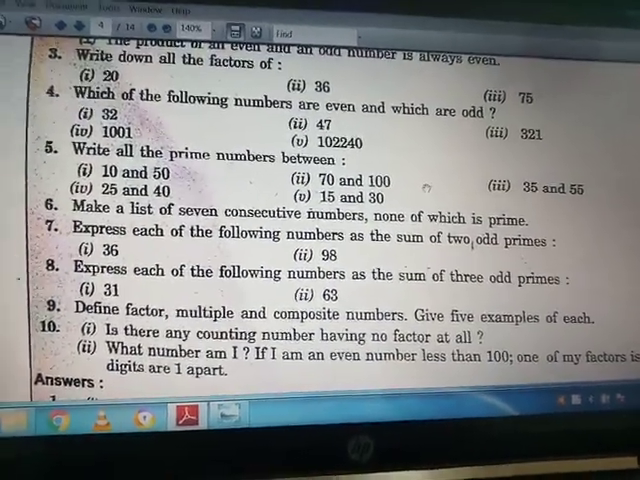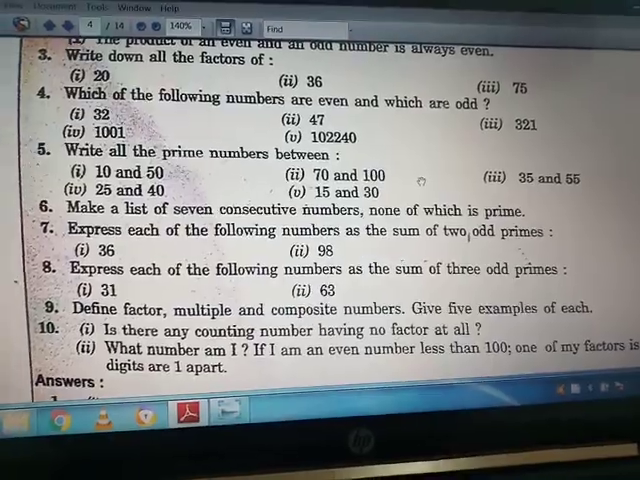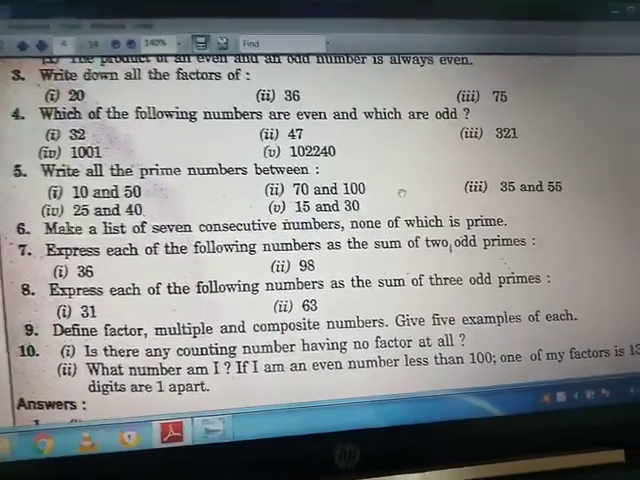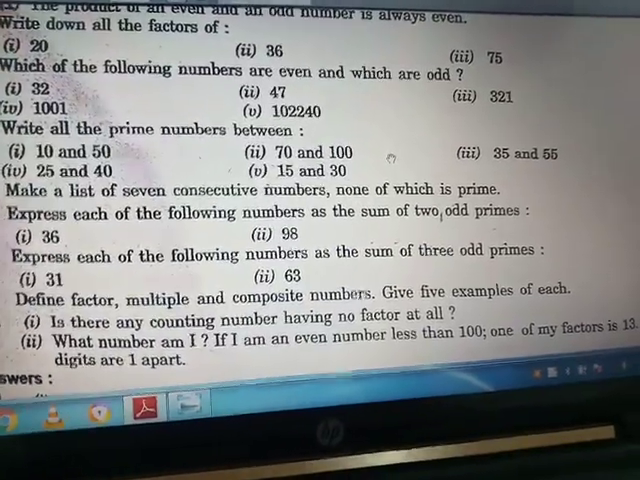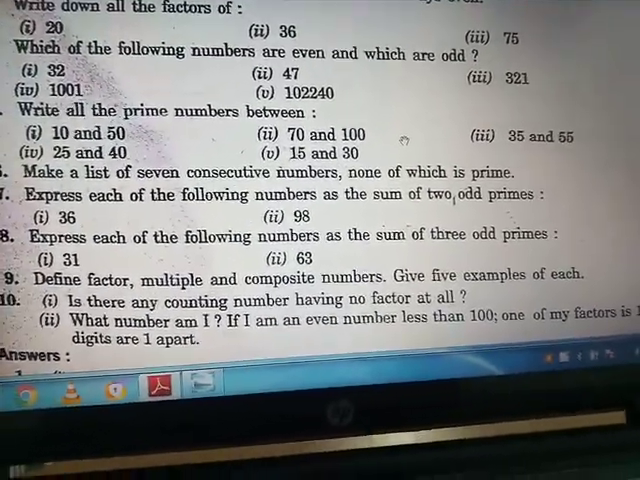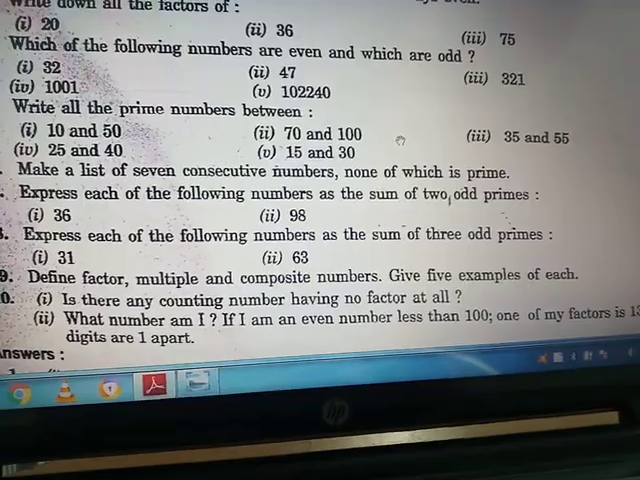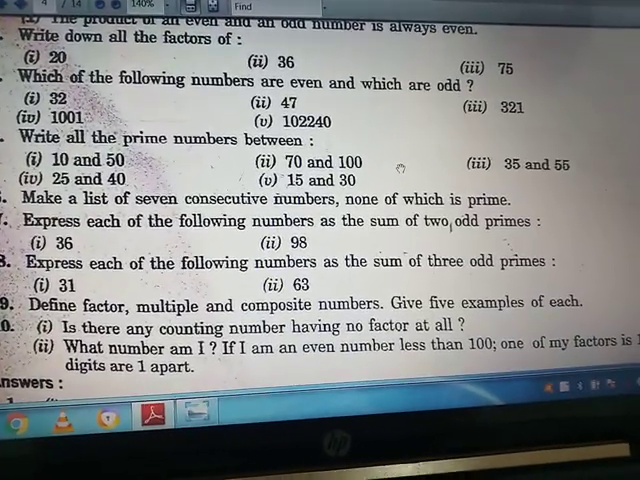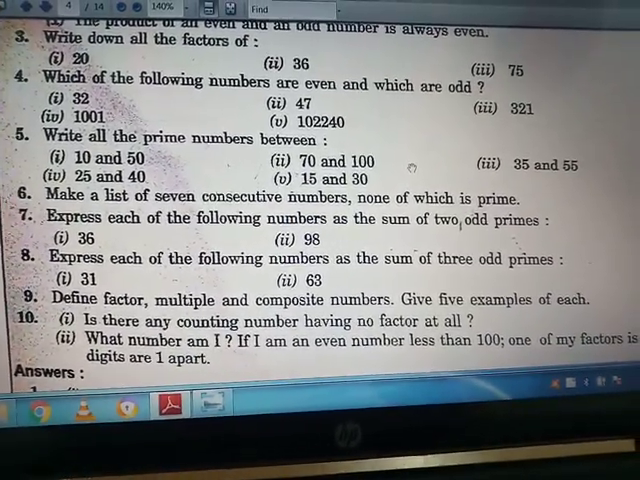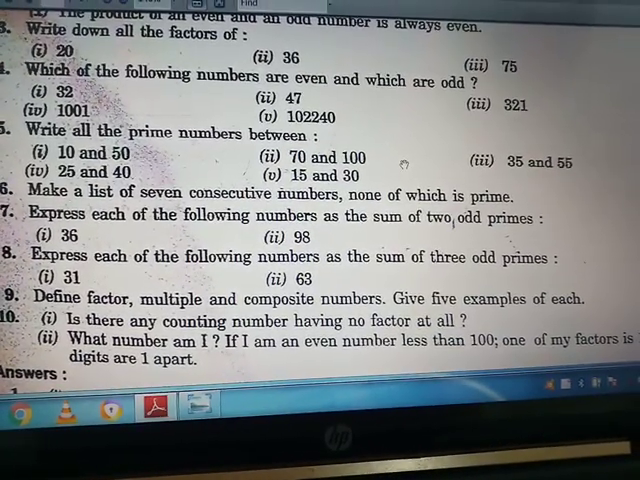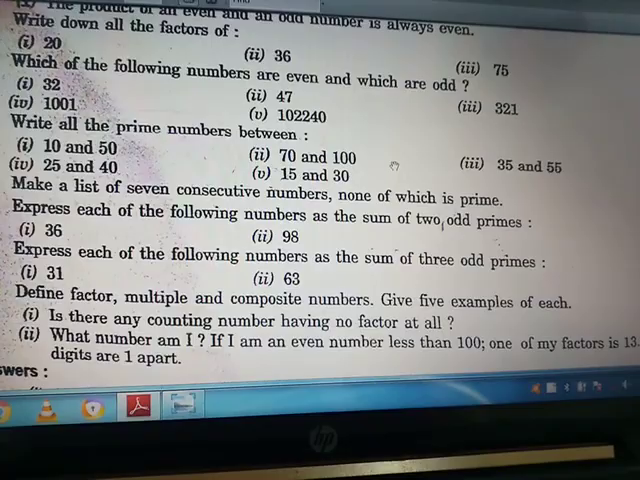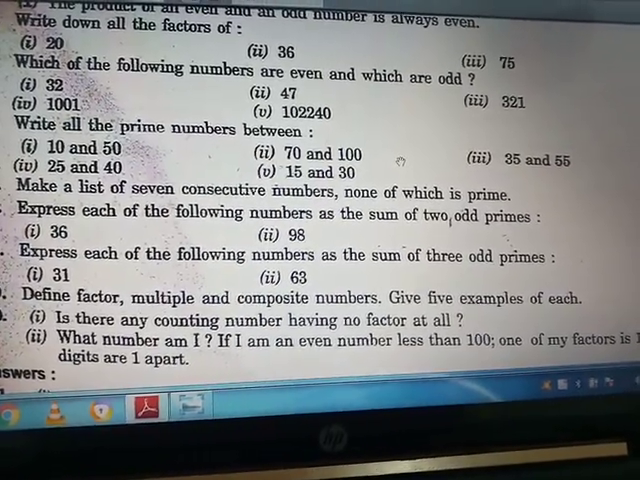So your assignment work is to write the true and false. In your assignment copy you have to write question number 9, the definitions of factor, multiple and composite number, with examples. You have to solve question number 10 in your assignment copy, and you also have to prepare the basic notes of this chapter. This is your assignment work.